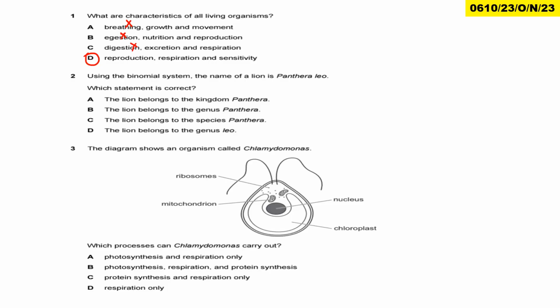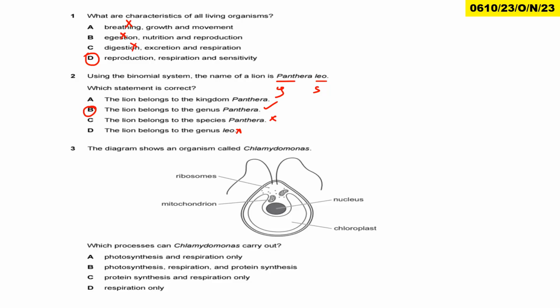Question 2, using the binomial system, the name of a lion is Panthera leo. Panthera is the genus, leo is the species. What statement is correct? Lion belongs to the kingdom Panthera? No. Lion belongs to the genus Panthera? Yes. Lion belongs to the species Panthera? No. Lion belongs to the genus leo? No. So the answer is B.